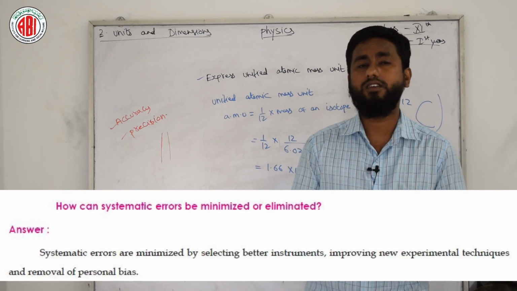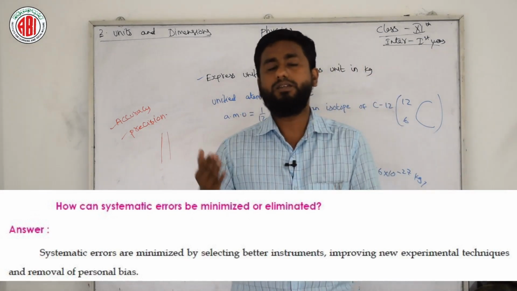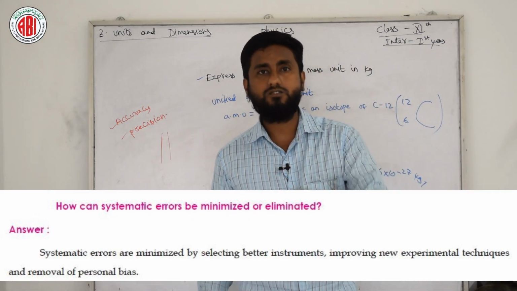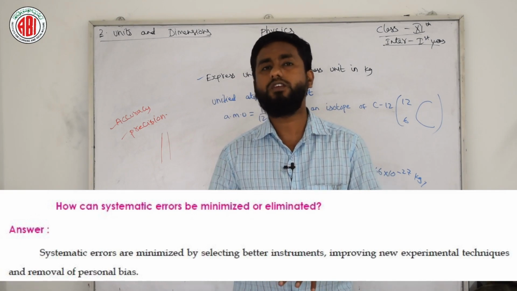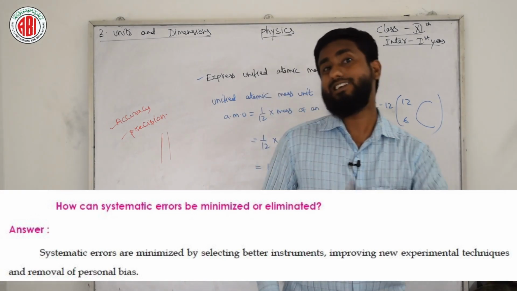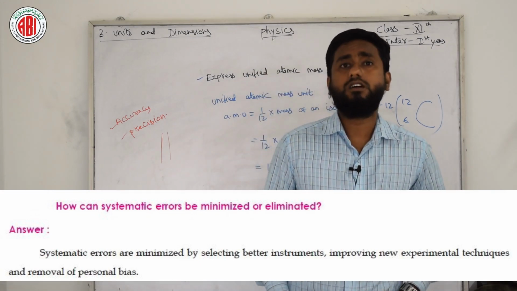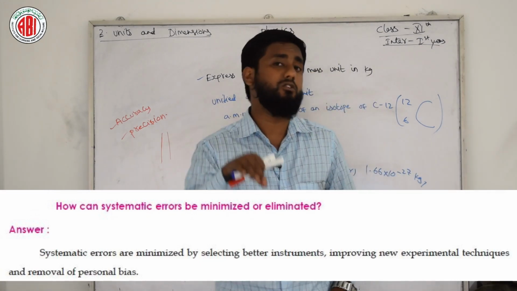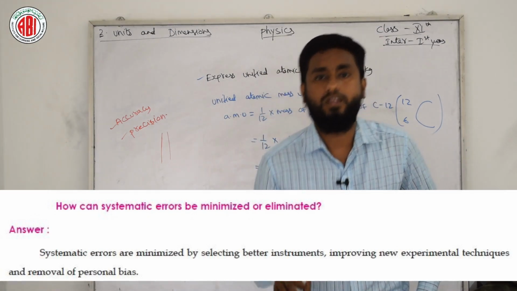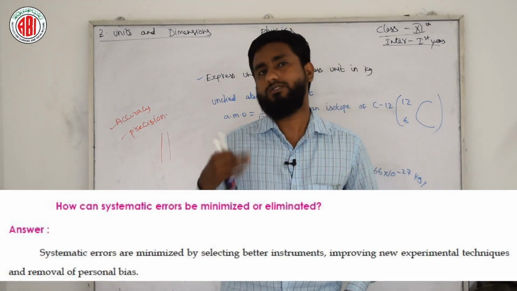How can we eliminate or reduce? Minimize means we need to decrease the quantity of that error, and eliminate means we have to terminate that type of error fully, by using a better instrument. If an instrument has fallen on the floor, it might not work properly, so we are not supposed to use that type of instrument.